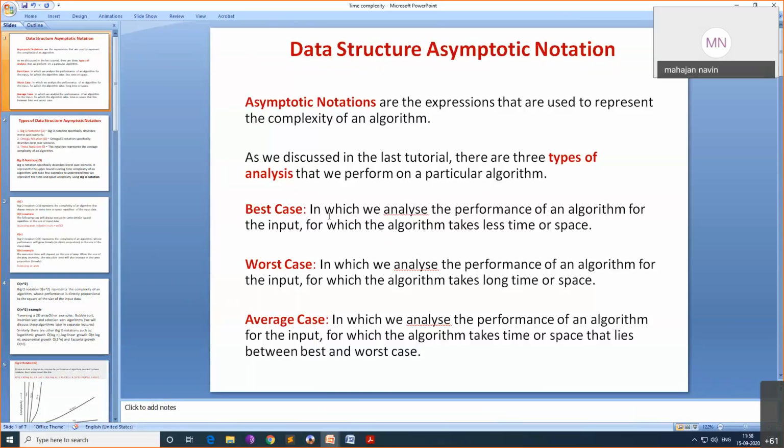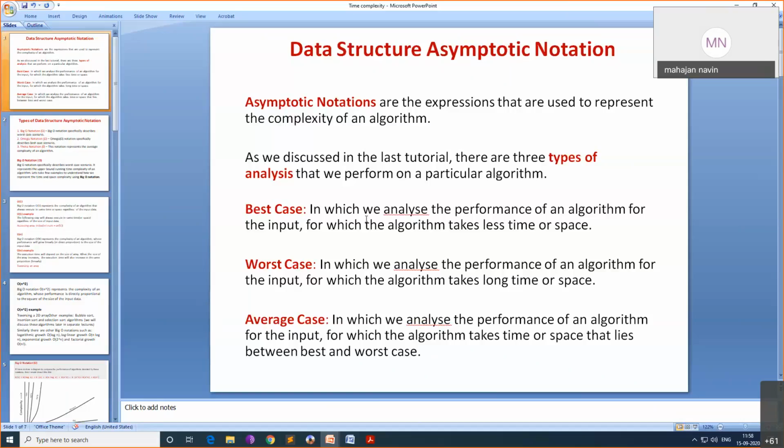So you should know what O of 1 and O of n are. Suppose I am accessing an element in an array, like A of 10, A of 20, A of 30. In a single operation I can access this element. This is called O of 1. Whereas if it is a linked list of 100 elements and I want to find the 50th element, I cannot jump to the 50th element, whereas in an array I can jump to A of 50 directly.